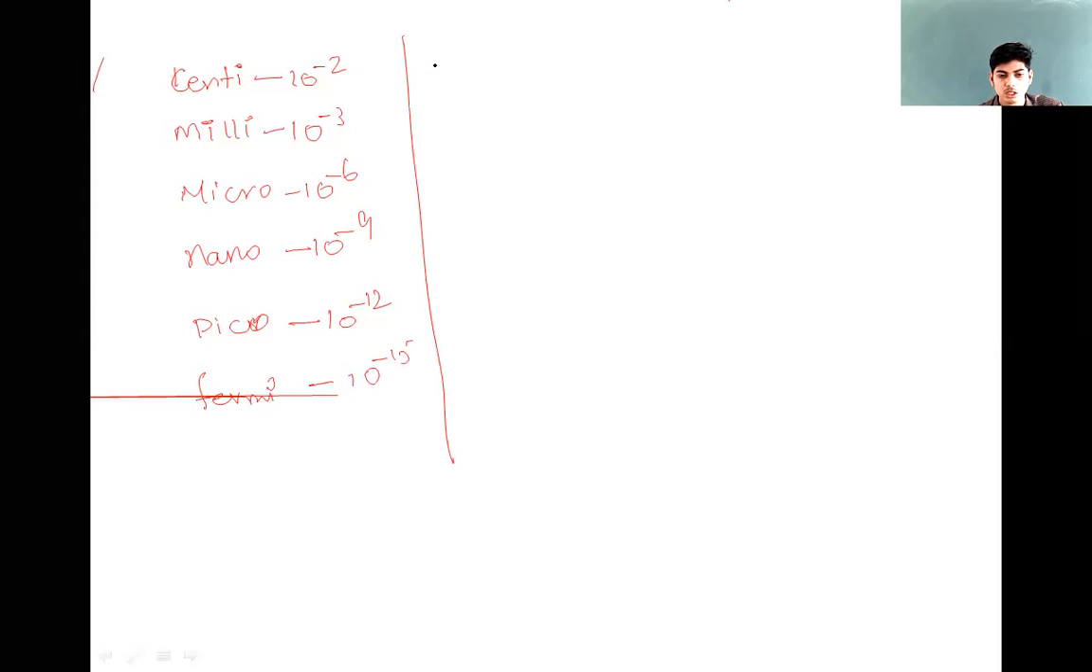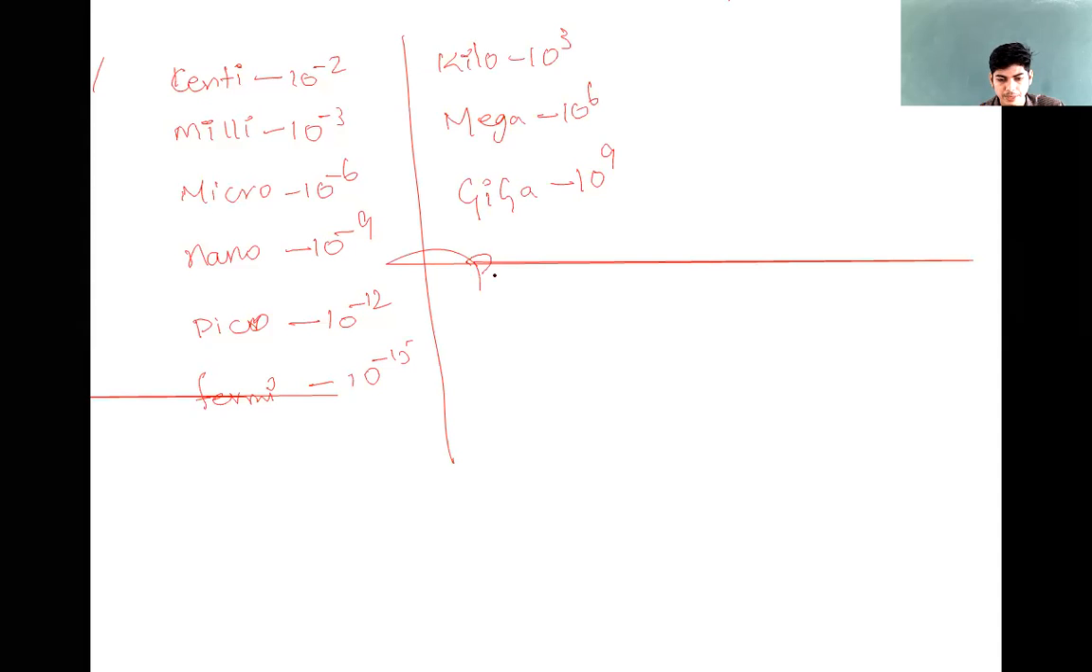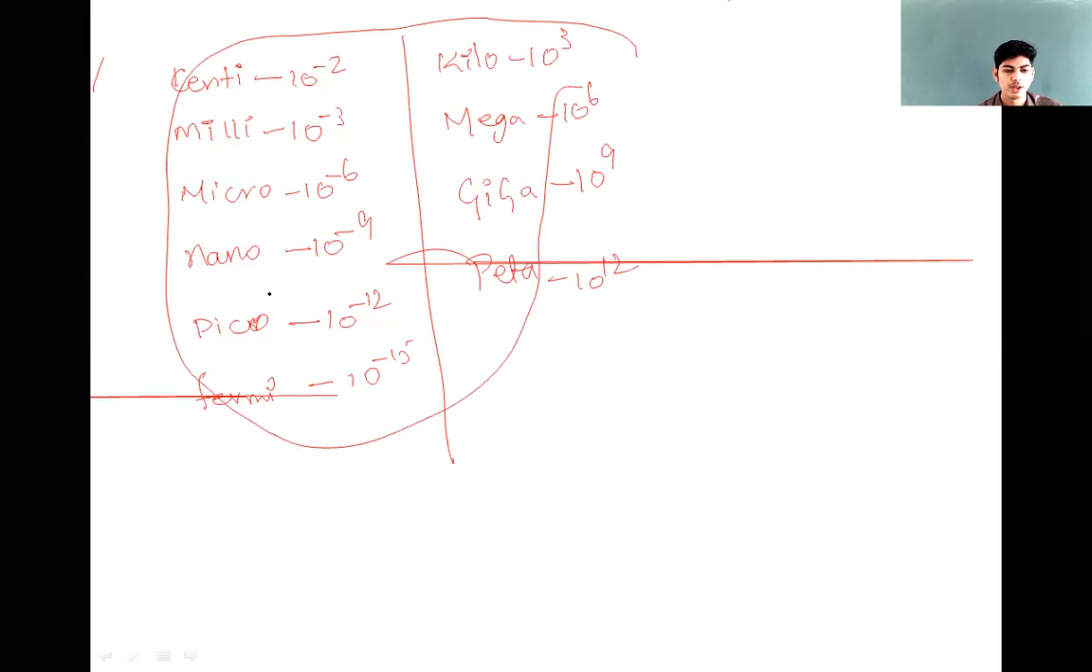ಇದಾದ್ಮೇಲೆ kilo represents 10 to the power of 3. Mega represents 10 to the power of 6. Giga represents 10 to the power of 9. Peta represents 10 to the power of 12. Remember these prefixes. ಸ್ವಲ್ಪ ನೆನಪಿಟ್ಕೊಳ್ರಿ. Centi, milli, micro, nano, pico, fermi, kilo, mega, giga, peta. Right? So these must be remembered.